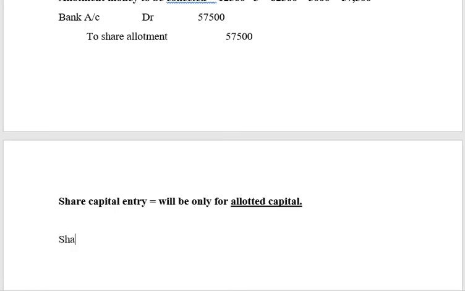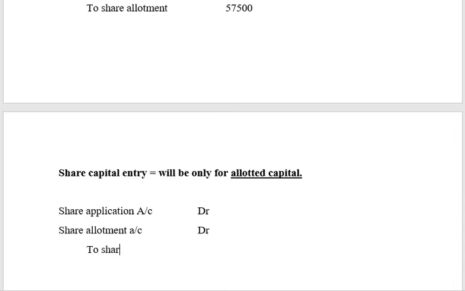So your entry will be share application account debit, share allotment account debit to share capital. Right? So this will be for how many shares? Here I am not going to do it for a single person. I will do this entry for the entire 1 lakh shares. Though I passed the entry only for one person above, this will be done for the entire shares.